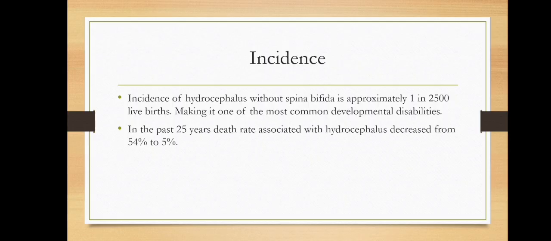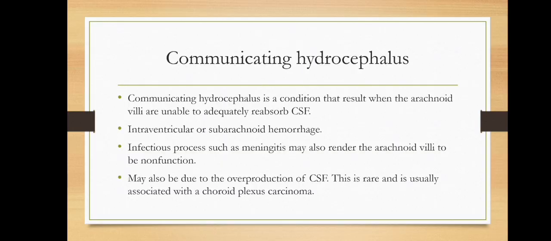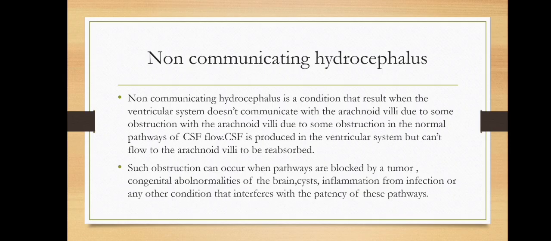Okay, so next we are going to see about the types of hydrocephalus. The first one is communicating hydrocephalus and the second one is non-communicating hydrocephalus. Communicating hydrocephalus is a condition that results when the arachnoid villi are unable to adequately reabsorb the CSF fluid. Intraventricular or subarachnoid hemorrhage, any hemorrhage in the subarachnoid space, and infectious processes such as meningitis may also render the arachnoid villi non-functional.